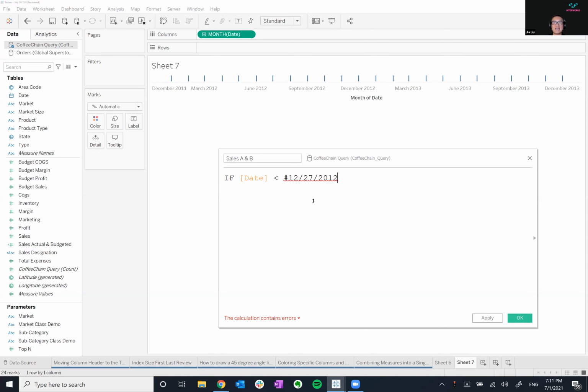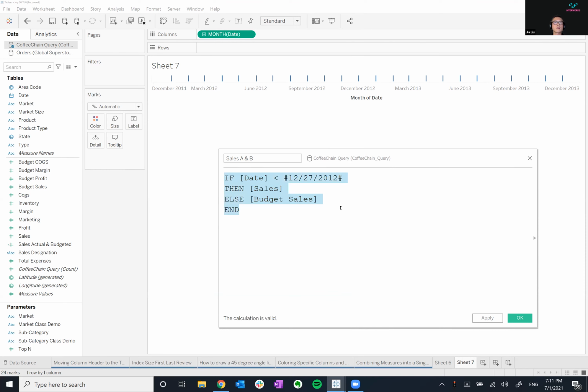I'm just picking somewhere in between these dates, right? So if the date is this, then give me the actual sales, else give me the budget sales. Boom. And then end.